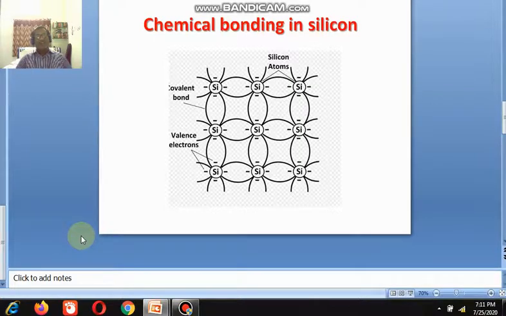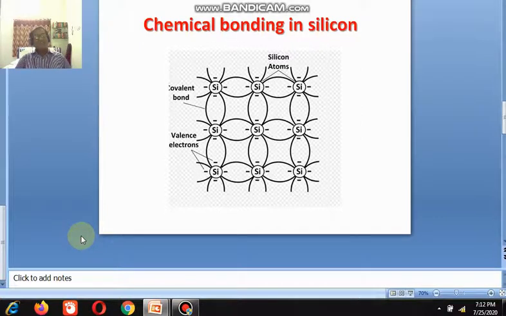Therefore, holes act as charge carriers as well as electrons. So if the number of charge carriers is increased, the charge carriers carry the charge, therefore the charge is increasing. Charge increasing means the electrical conductivity is also increasing. That depends on the percentage of doping and the quantity added to the pure semiconductor. It also depends on the temperature. So these are the factors which affect the electrical conductivity of a given material.